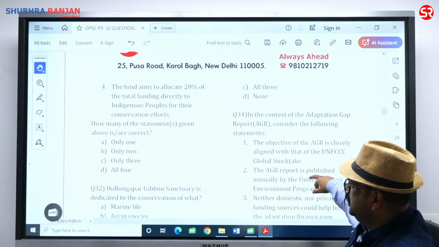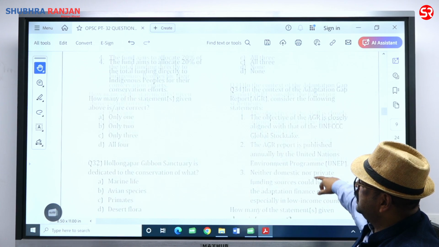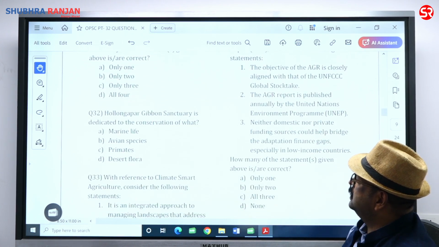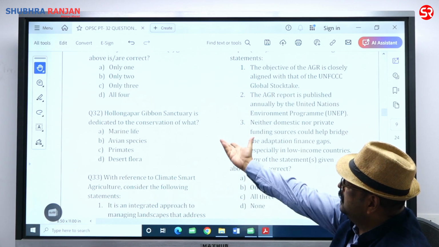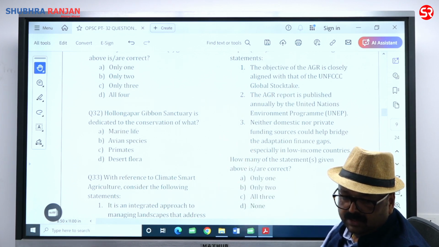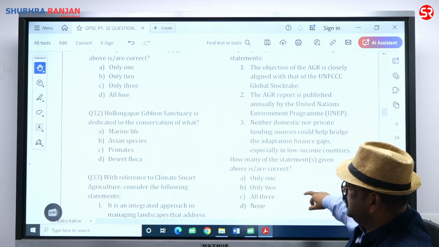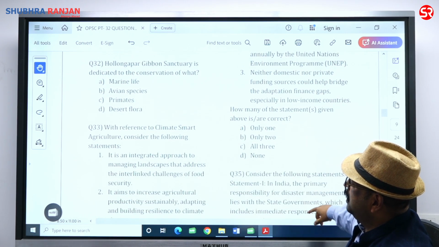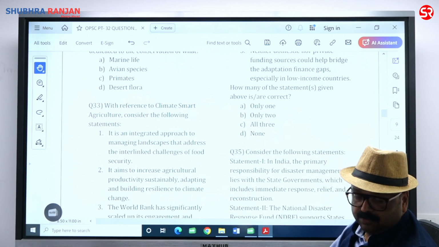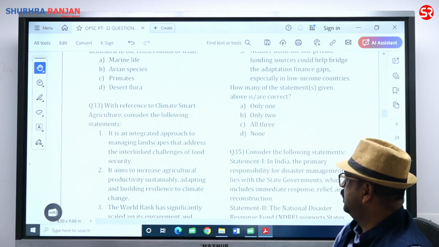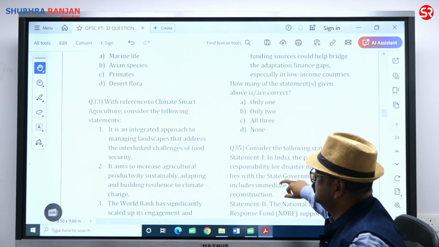Then next question: Hollongapar Gibbon Sanctuary is dedicated to the conservation of what? Gibbon is a primate, so the answer is C. Question 32, C. With reference to climate smart agriculture, consider the following statements.